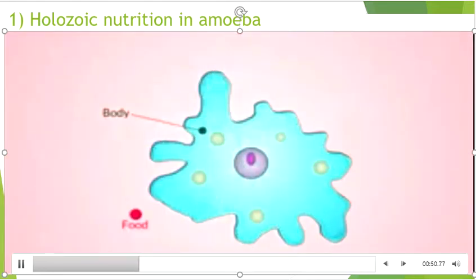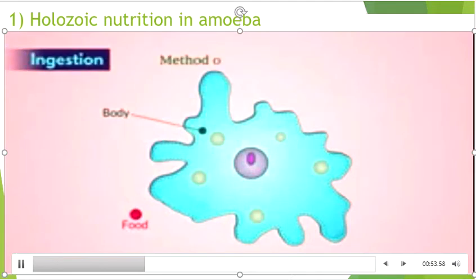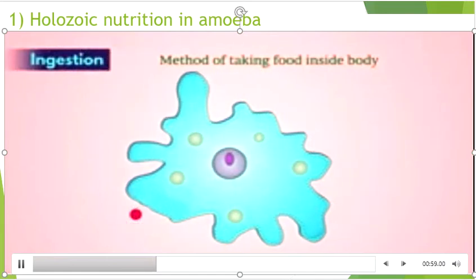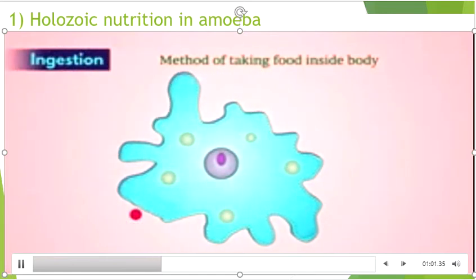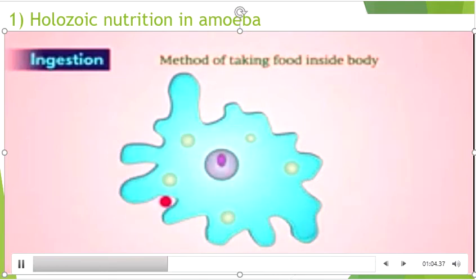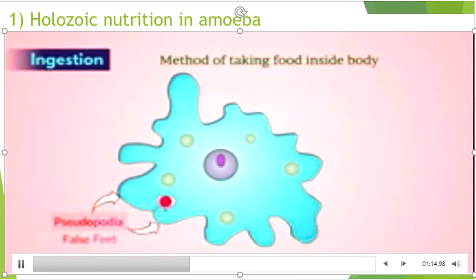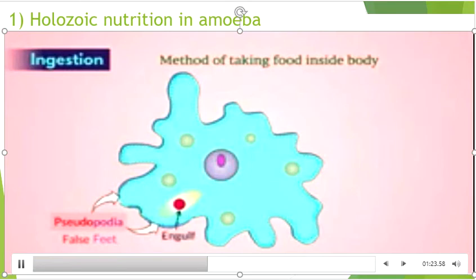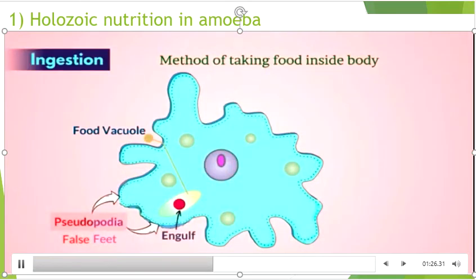Let's understand it. Ingestion. The method of taking food inside the body is called ingestion. Amoeba moves continuously. Whenever it senses a food particle, it spreads finger-like structures around the particle. These structures are called pseudopodia. These are the false feet of amoeba. Amoeba encircles the pseudopodia around the food particle and takes it inside its body. We say that amoeba engulfs the food. It results in the formation of a food vacuole which contains food particles.